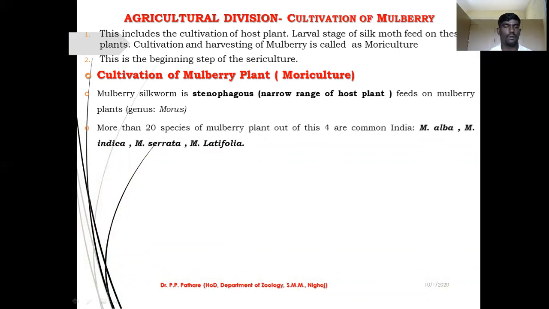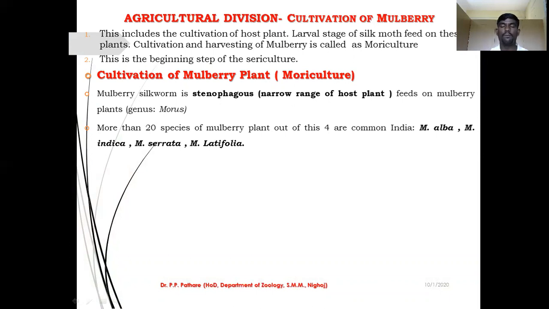Next one. There are more than 20 species of mulberry plant. Out of these, four are very common in India: Morus alba, Morus indica, Morus serrata, and Morus latifolia. These are the common species of mulberry plant generally found in our country, and they survive easily in our environmental conditions. Do you understand?